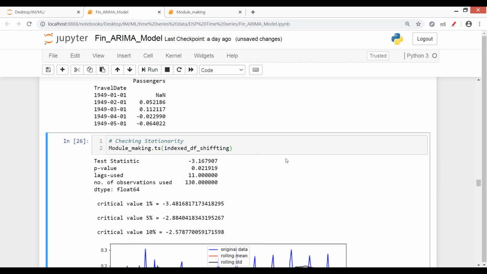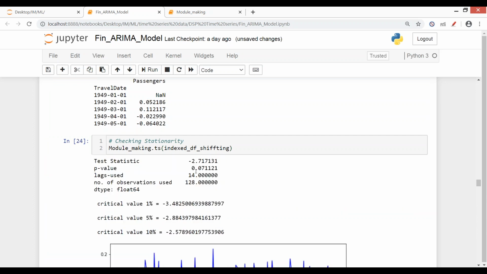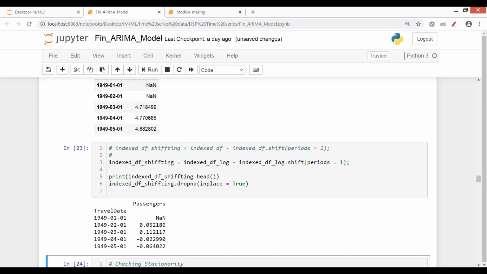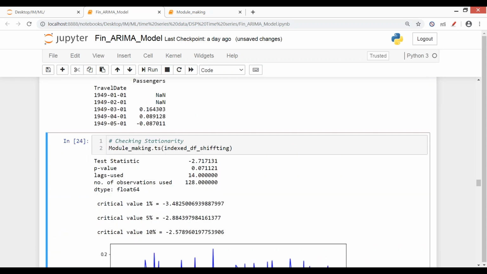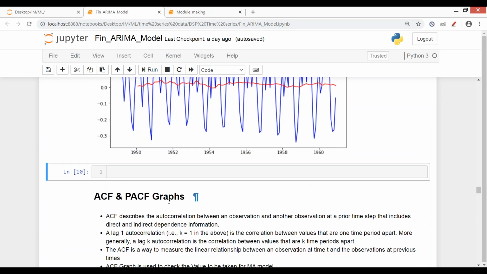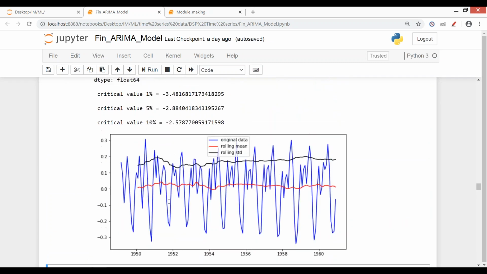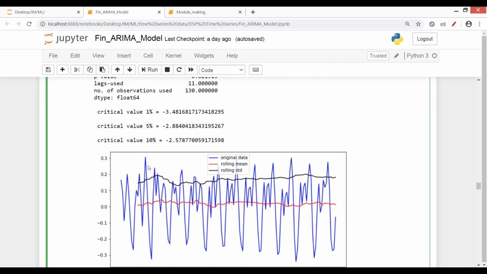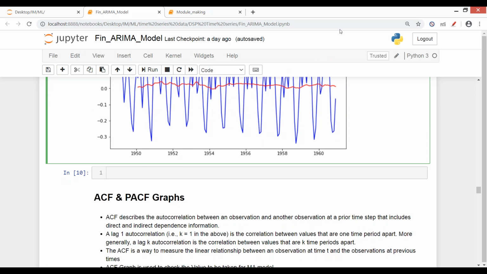With first order differencing, we just get one NaN value, and if I check stationarity again, you see the value is more than 0.05. Even with first order differencing, stationarity was not achieved. So second order differencing says stationarity is achieved here. Okay, now while feeding data into ARIMA, that is the AR model, the autoregressive model, and the integrated approach, we have just found out till what order the data becomes stationary, and then MA, that is moving average.